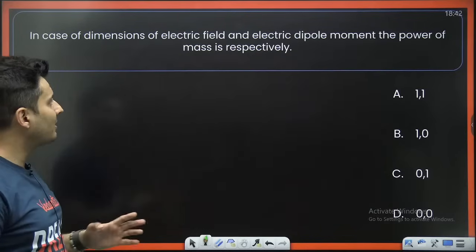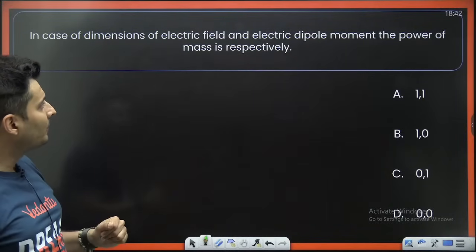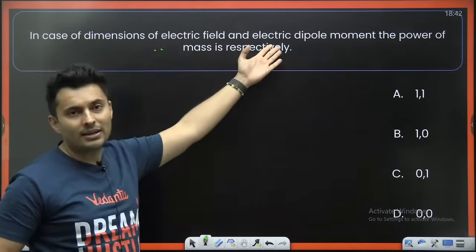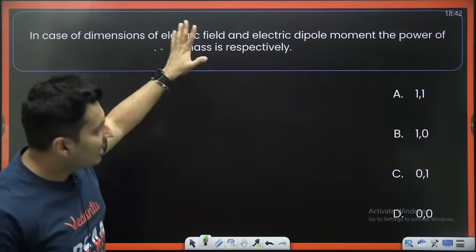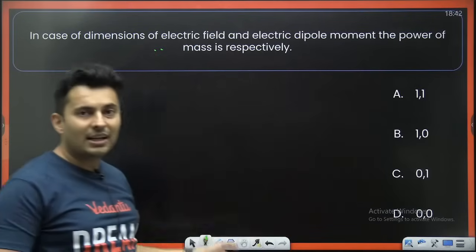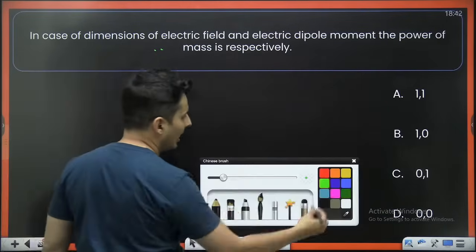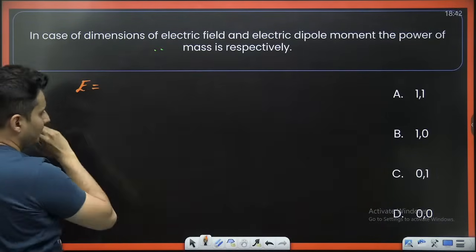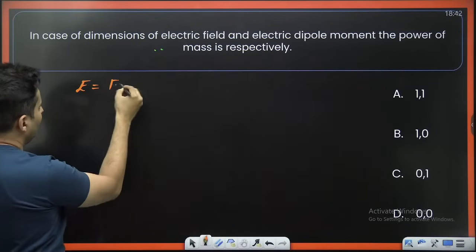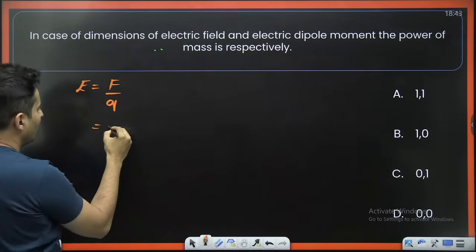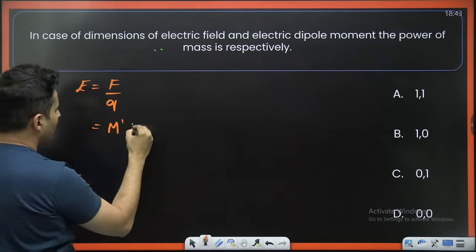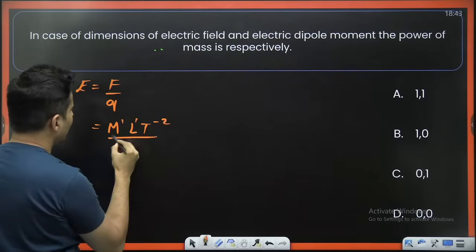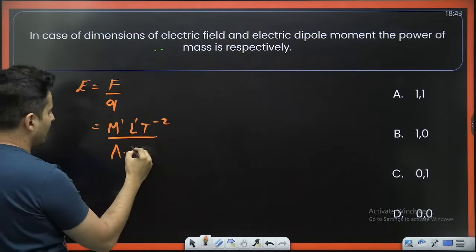In the dimensions of electric field and electric dipole moment, find the power of the mass. We can't eliminate options here, because there are such options that I can't even eliminate to get one. You have to solve it. There is no other option. Electric field is nothing but force per unit charge. Force is M raised to 1, L raised to 1, T raised to minus 2. Charge is ampere into time.